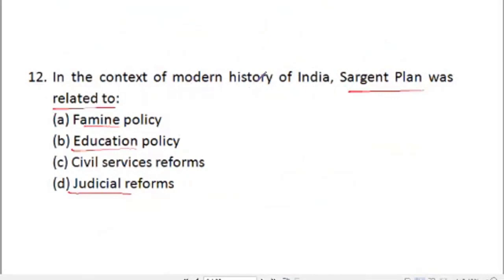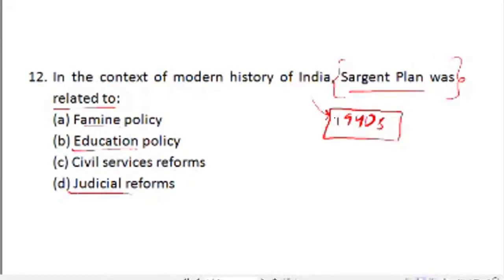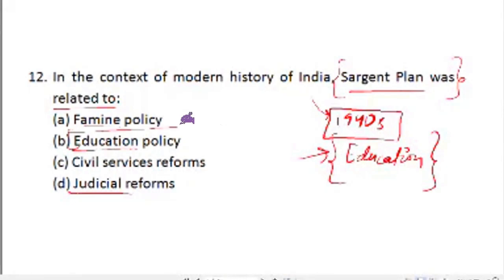Now, if you recall the facts about modern history, Sergeant Plan came in 1940s after World War II to look into situation of education in India. So this plan was related to education policy. So B is right answer.